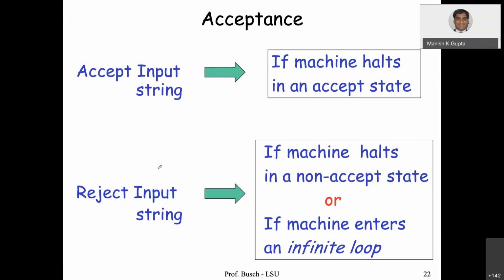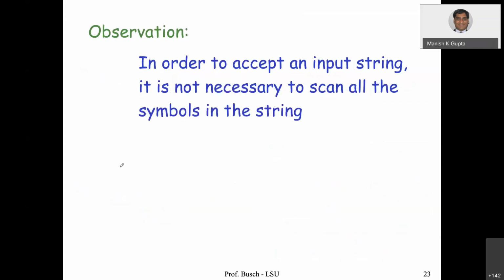So this is the case. One observation in the Turing machine is that in order to accept an input string, it is not necessary to scan all the symbols in the string. This is a possibility. It is not necessary to scan all the symbols in the string. Some things may be left over.